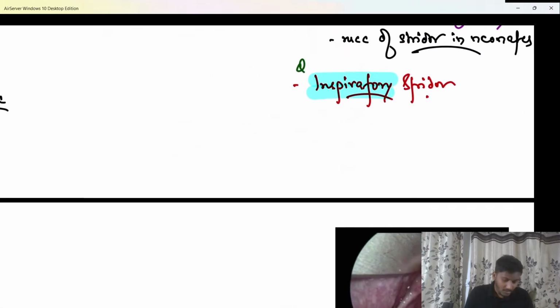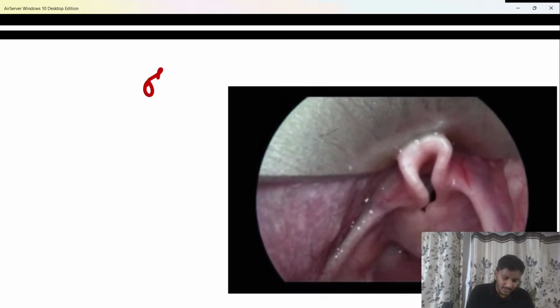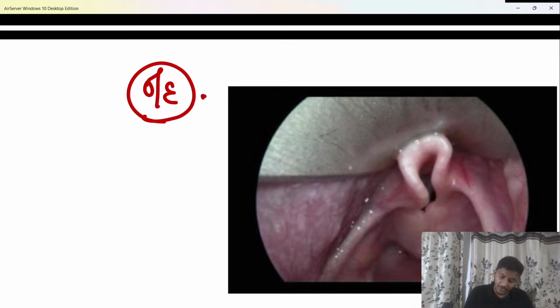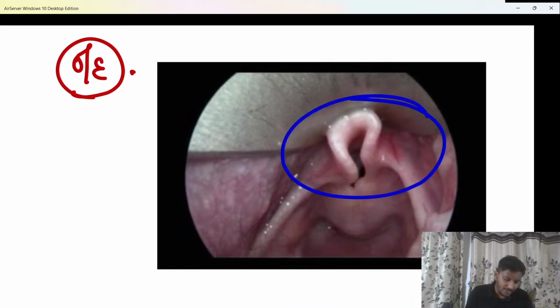Okay? Next important, beta, here you are able to see when you do an examination. On examination, this is the classical picture that will be seen. As the epiglottis is weak, the epiglottis falls down and it looks like an omega, beta. Ohm sign nikala hoga na physics mein. So it looks like this omega which hai.